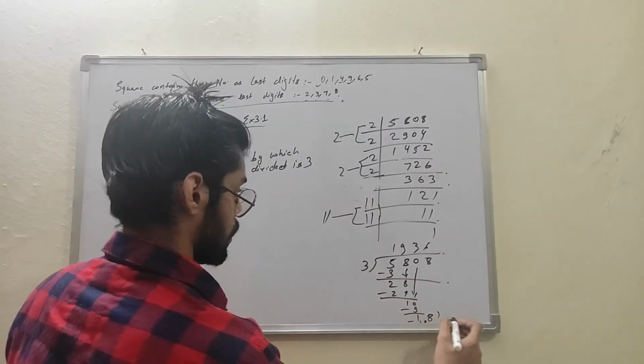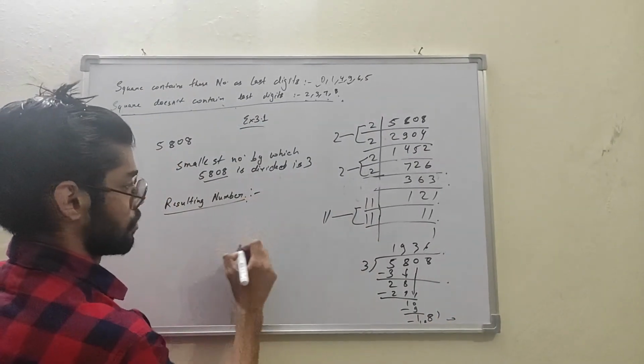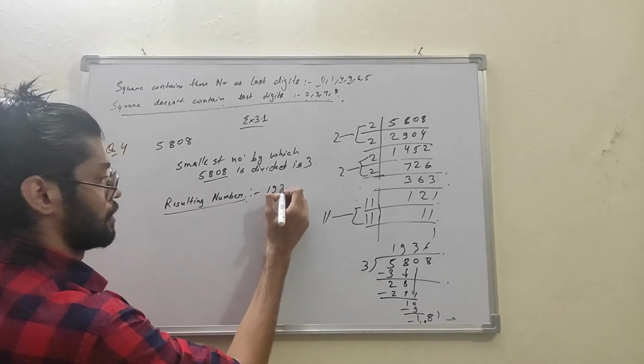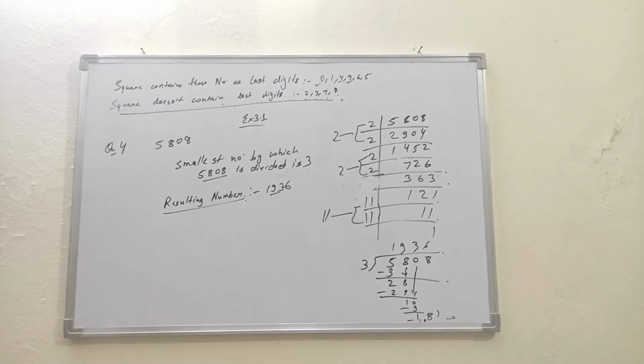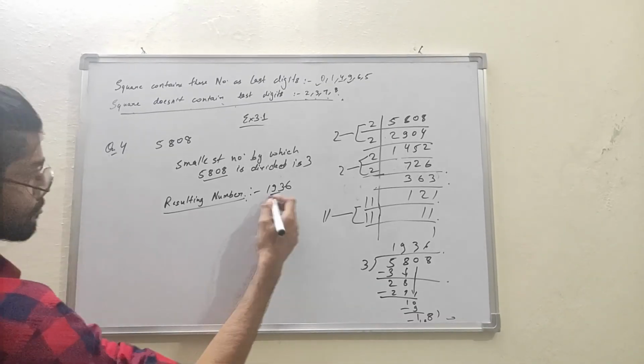So here is 0. So the number will be 1936. So guys, the resulting number is 1936.